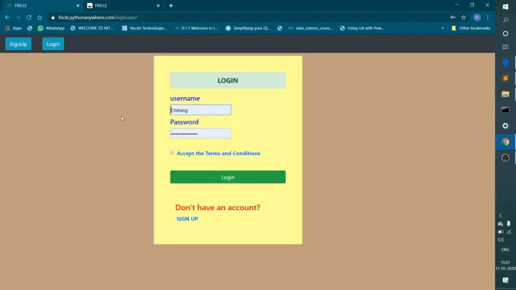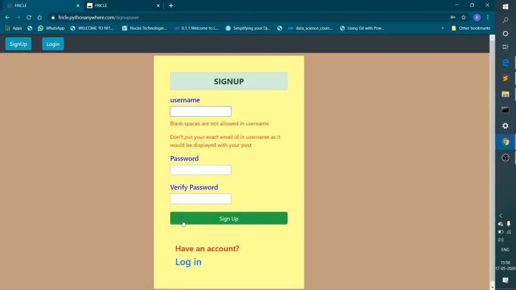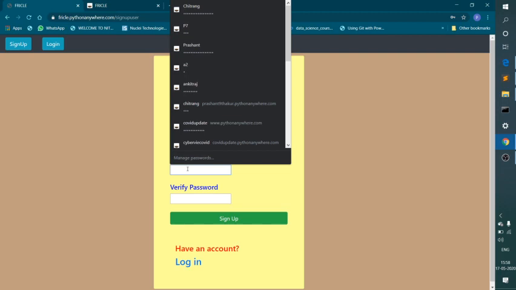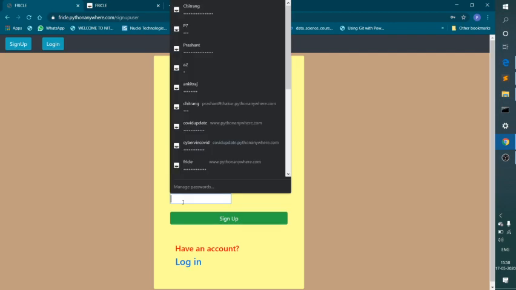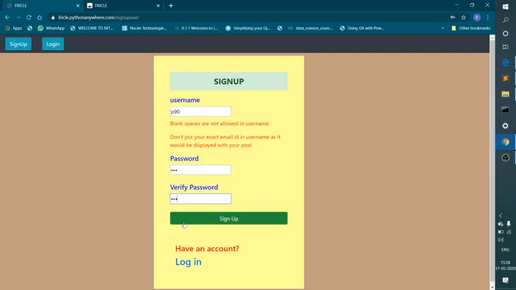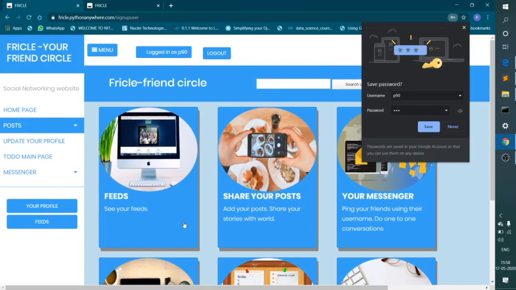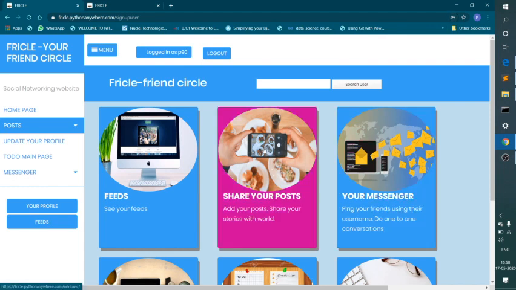If you are not logged in, it will direct you to the login page, and if you don't have an account, you can simply create one by clicking on sign up. You will enter any random username if you like, and you can enter the same password again. If you sign up, you will be logged in and you can save your password.